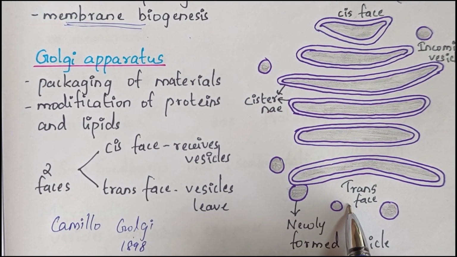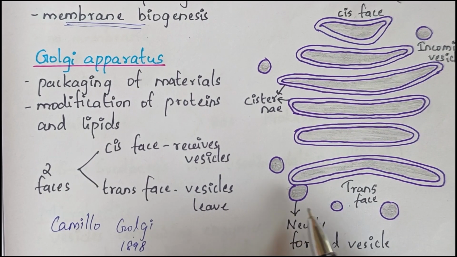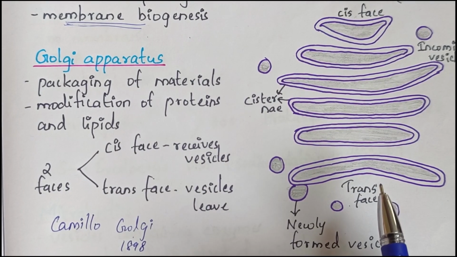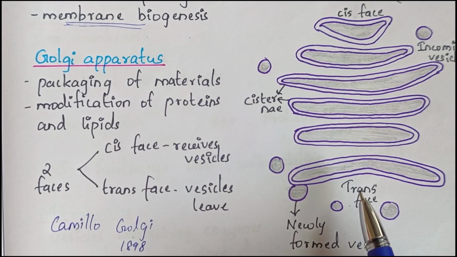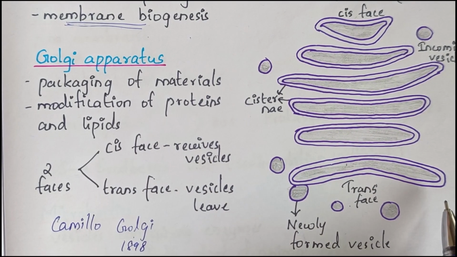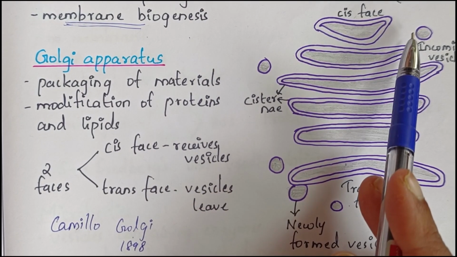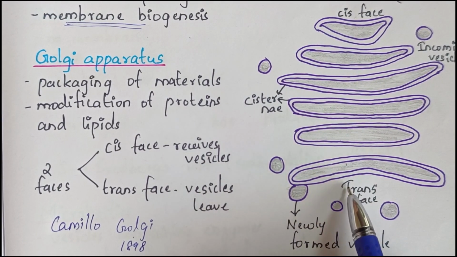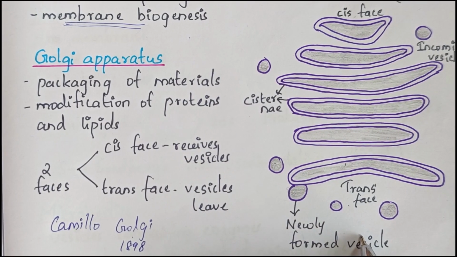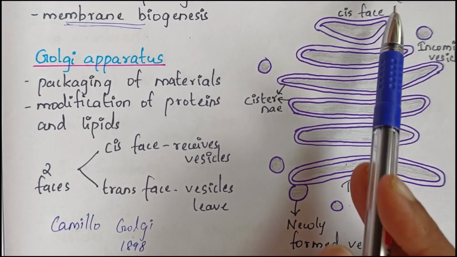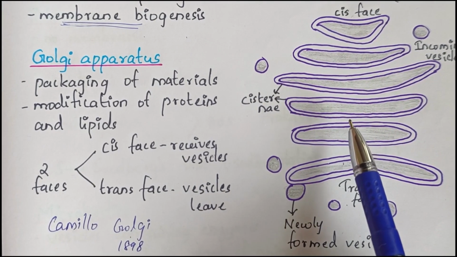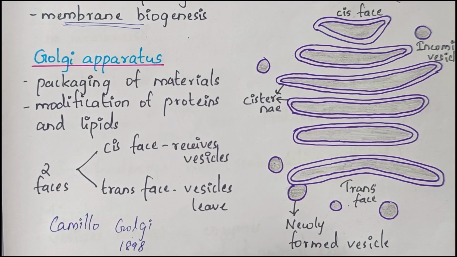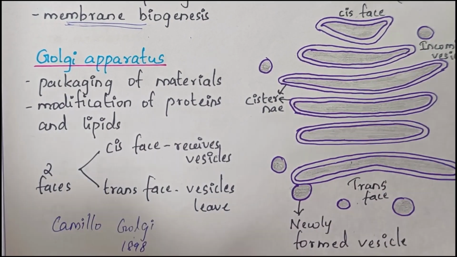Next is the trans phase. This is the concave side of the Golgi apparatus, and it is also known as the maturing phase. It is the exiting phase from which vesicles leave the Golgi bodies. So the trans phase faces the cytoplasm. The unmodified proteins arrive in vesicles from the ER at the cis phase, get modified inside the Golgi bodies, and exit through the trans phase. Proteins and lipids from ER are modified to glycoproteins and glycolipids inside the Golgi bodies and exit through the trans phase.